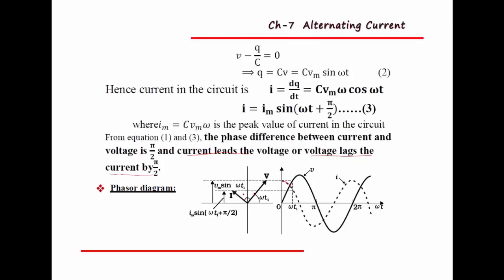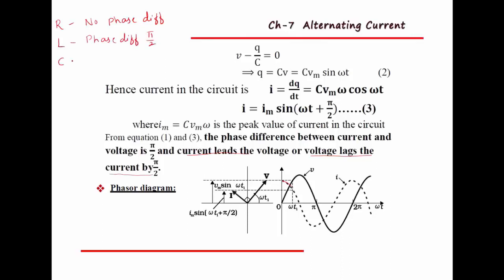So these three points you have to remember, for resistor, inductor, capacitor. In a resistor, what happens? There is no phase difference between them. This is for the resistor. When it is connected to an inductor, there is a phase difference of how much? 90 degrees, or we can write pi by 2.